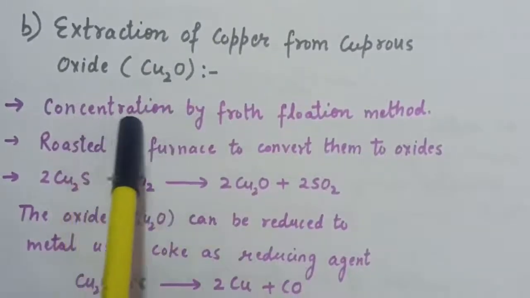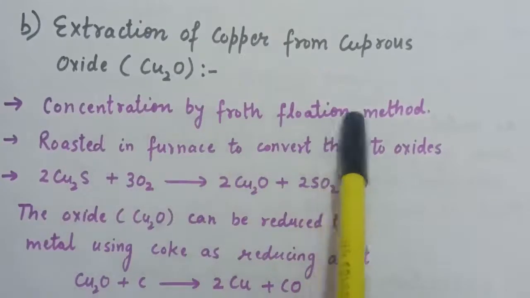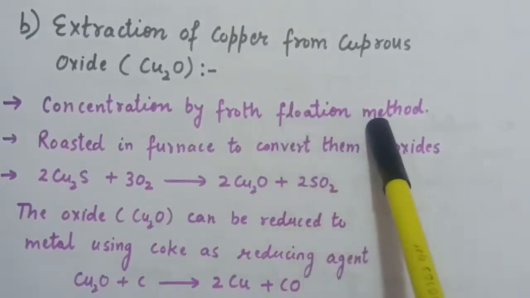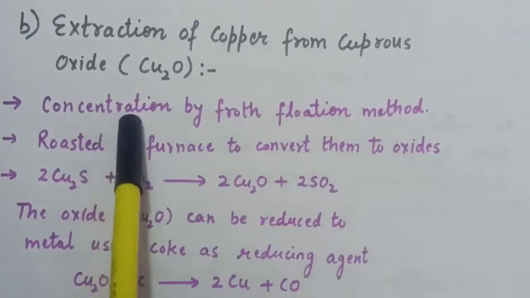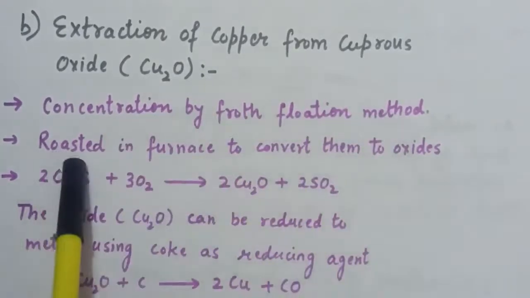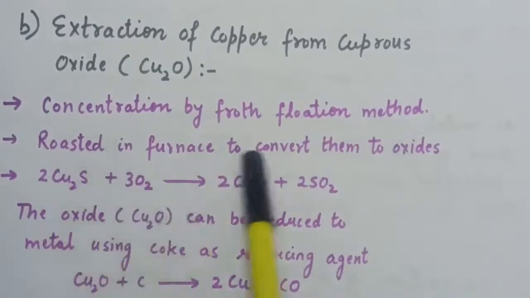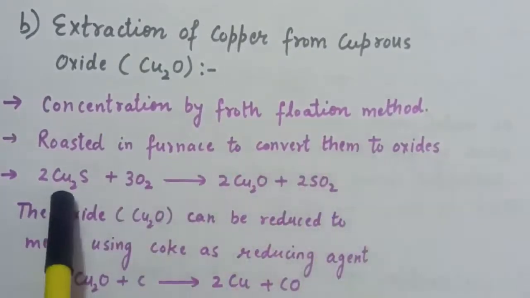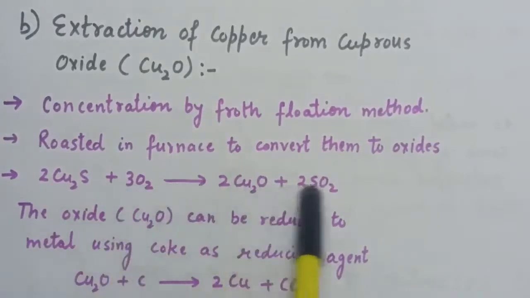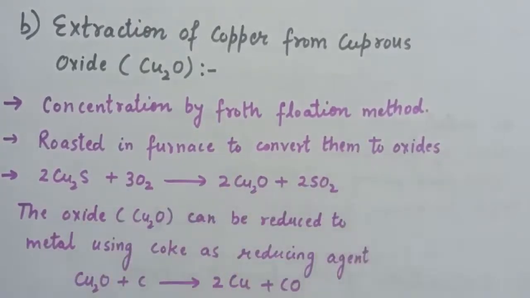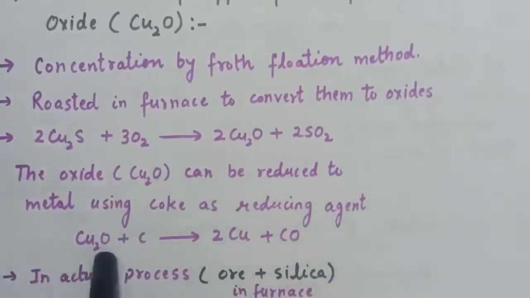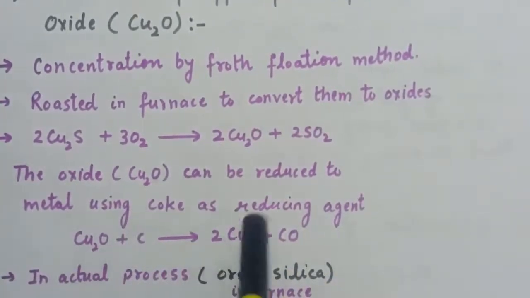Now the concentration is done by the froth flotation method, because generally the ores of copper contain sulfide, and the method for the concentration of sulfide ores is froth flotation. After that we will do the roasting to convert them to oxides, that is, cuprous sulfide in the presence of oxygen will convert to its oxide, and sulfur dioxide will be released. After that we will use a reducing agent for the conversion of this cuprous oxide to copper.